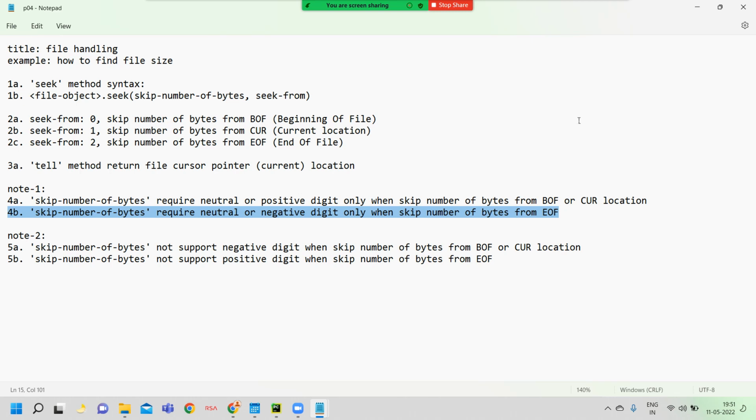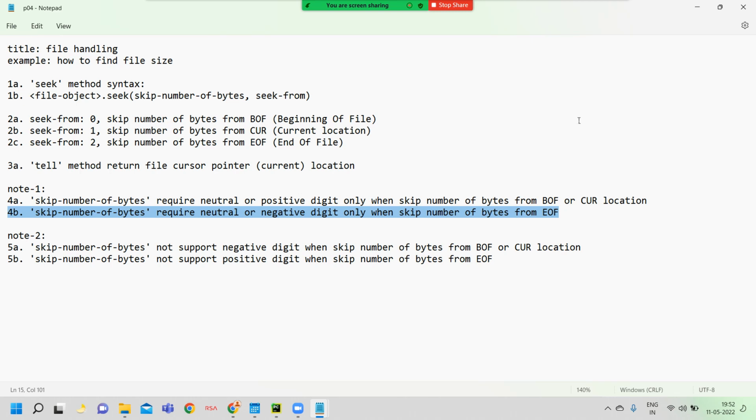Don't mention 5, because your seek-from constant is 2, indicating the end of file. So at the end of file, your cursor is found there, and you can shift the cursor from forward to backward. Your cursor blinks on the 15th byte. If you want to go to the 10th byte, then you should mention -5.